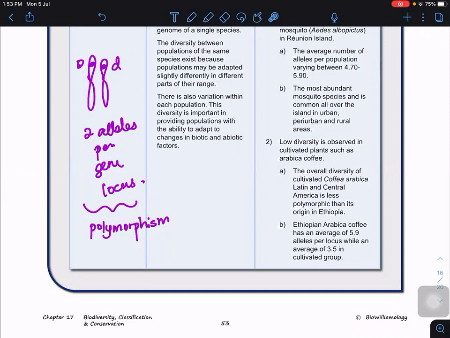In this case, Ethiopian Arabica coffee has an average of about 5.9 alleles per locus, about 6 different alleles per gene locus, compared to the cultivated 3.5. So that's why it is low in terms of diversity. When diversity is low, it means they share genetic weak spots. So inbreeding depression will take place.